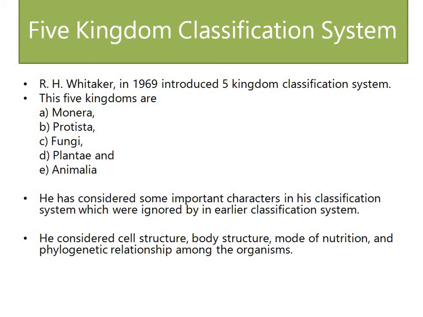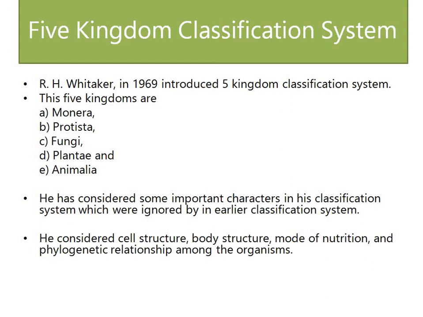In the next class, we will discuss in detail what plant groups are kept under Planta. The last or fifth kingdom is Animalia. All the animals, from Porifera to the giant mammals, are kept under the Animalia kingdom.